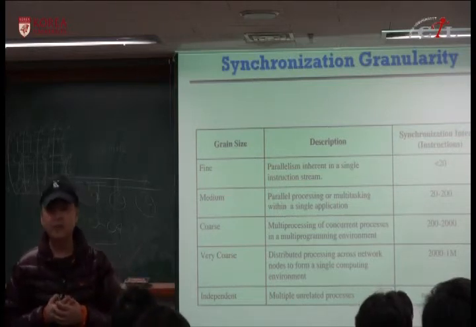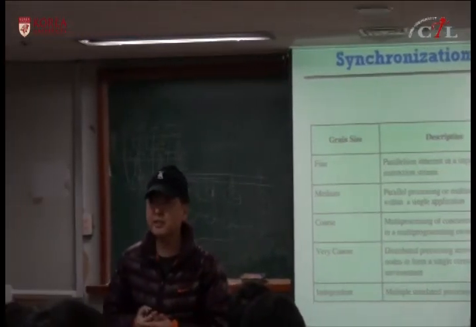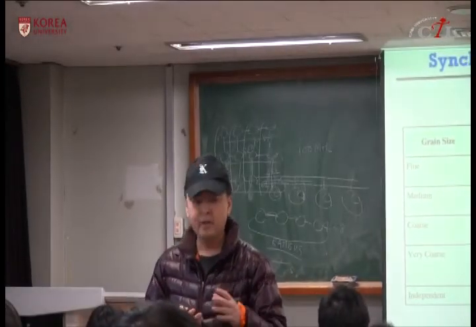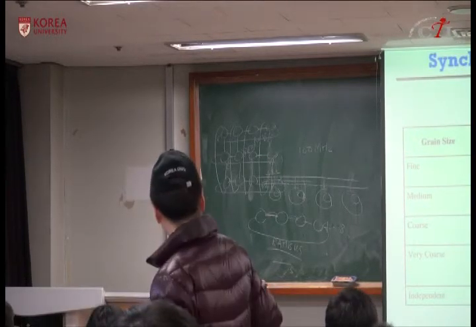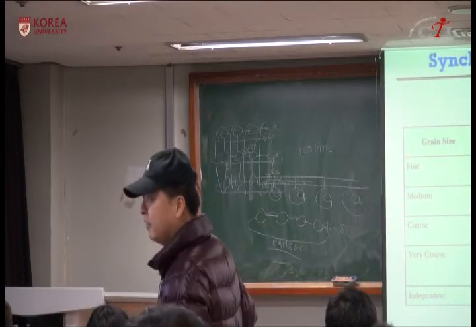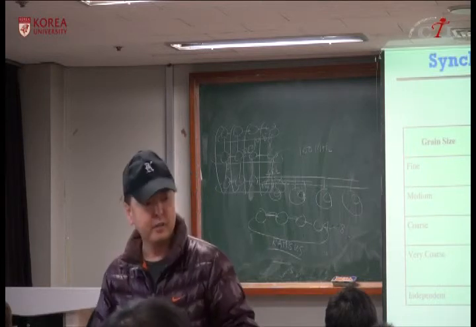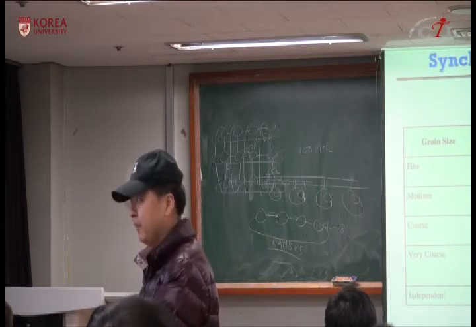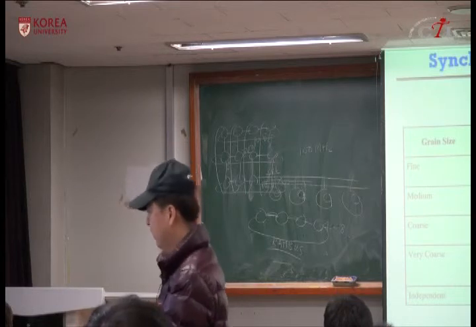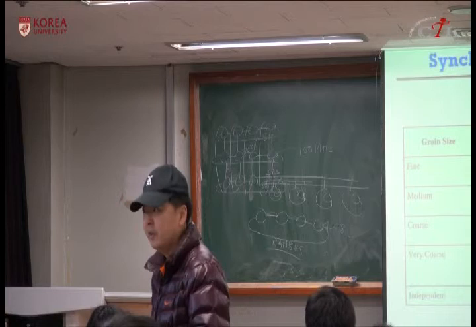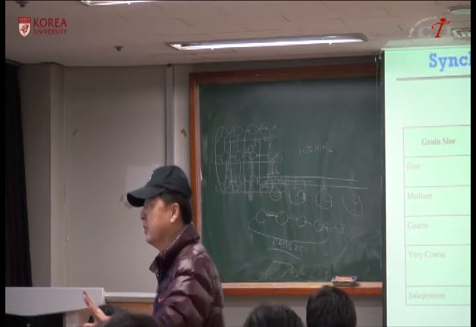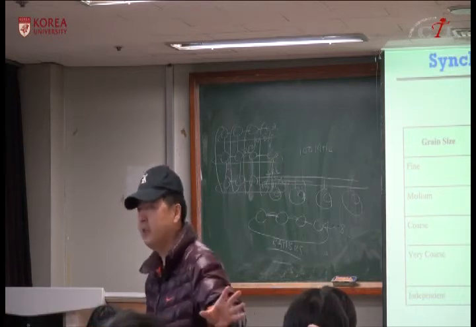Okay, so instead of this one, in computer architecture we use instruction level parallelism, which is more like fine-grained parallelism. It's actually a little finer. And we have thread level parallelism. Actually, we can have two kinds: instruction level parallelism or thread level parallelism. Instruction level parallelism is employed in superscalar processors.